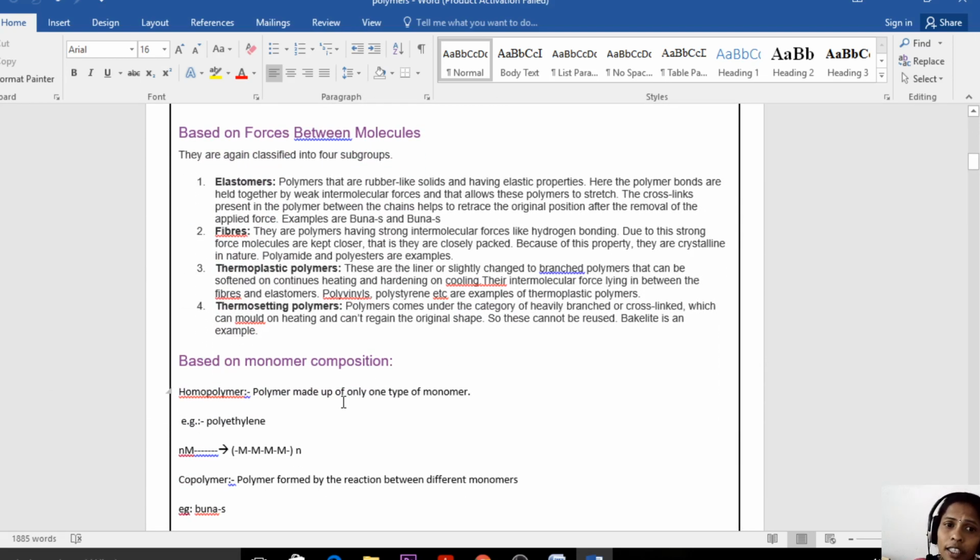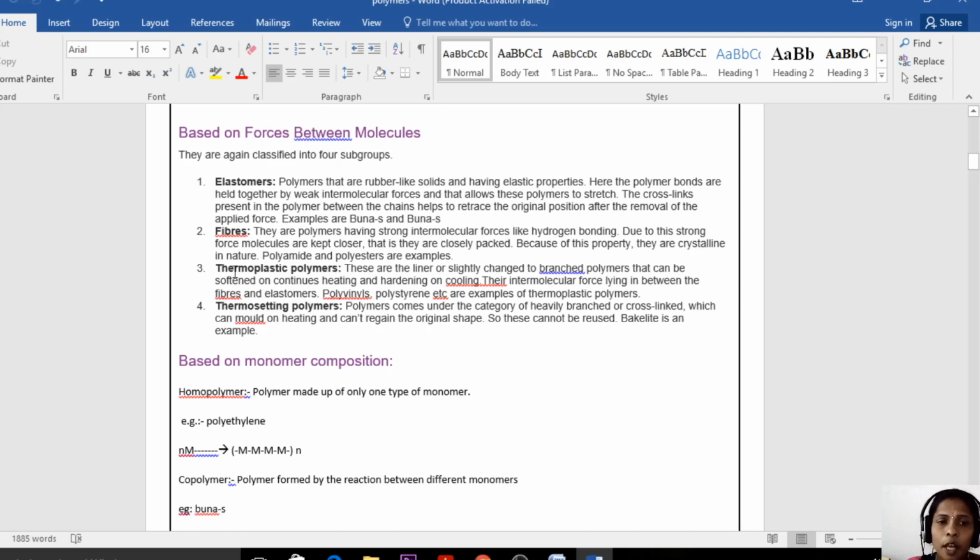Based on the interaction between the monomer units, or the intermolecular forces between them, polymers are of three types: elastomers, fibers and plastics. Elastomers have weak intermolecular forces between the monomer units. Fibers have very strong bonding between the monomer units, and plastics are intermediate between elastomers and fibers. That means they have medium interaction between the monomer units.